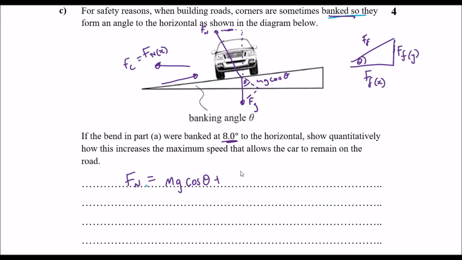And then we also have the component of the friction force, because the friction force also has a y component, so it's also contributing to our gravitational force pulling down. So our normal force needs to overcome firstly the component of the gravitational force and also the component of the friction force. So we do need both of those. That should be friction sine theta.